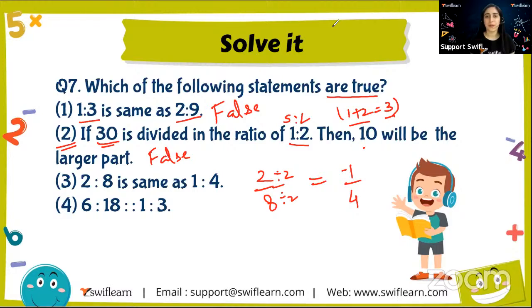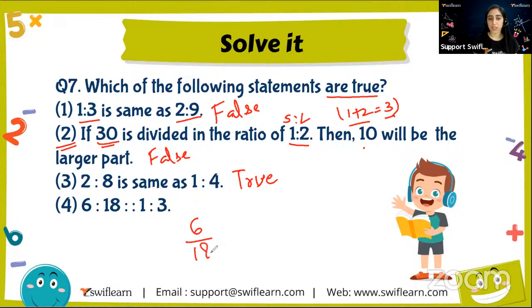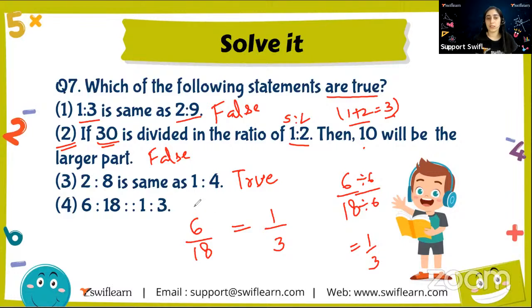Finally got one true part, right? So the third question says that these two fractions are equal. They are same. So the answer is true. Moving on to the next one. It says 6 over 18 is proportionate. Means it's equals to 1 over 3. Let's see. 6 over 18. This is not in the lowest term. Okay, I can directly divide by 6 and I get 1 over 3. Yeah, I got it. So answer is